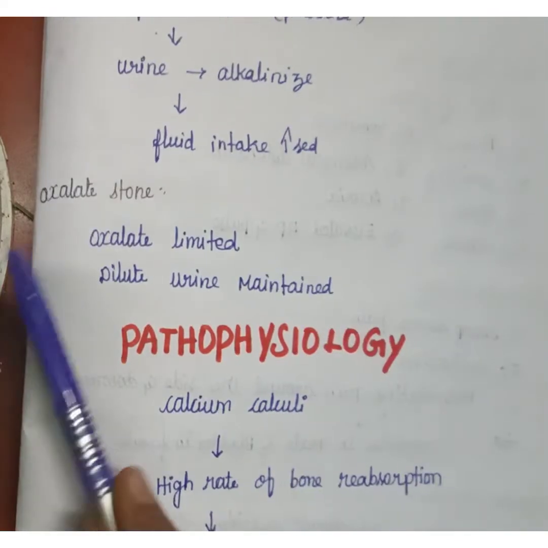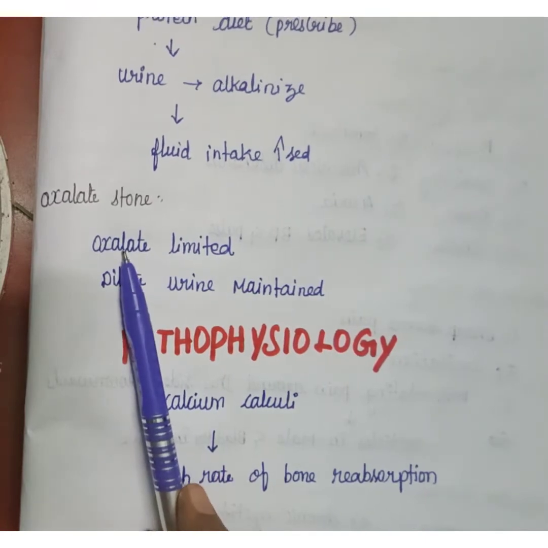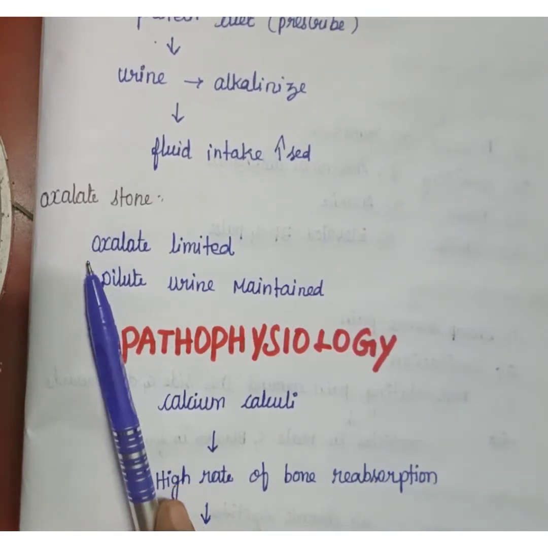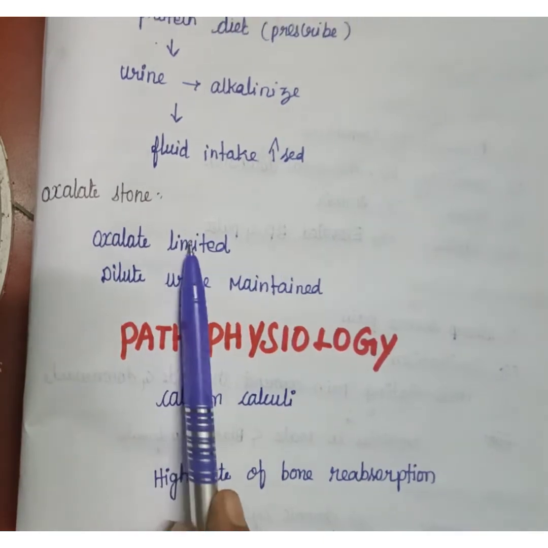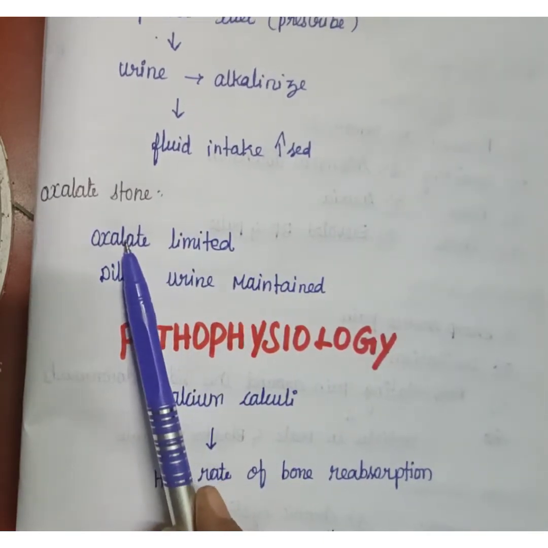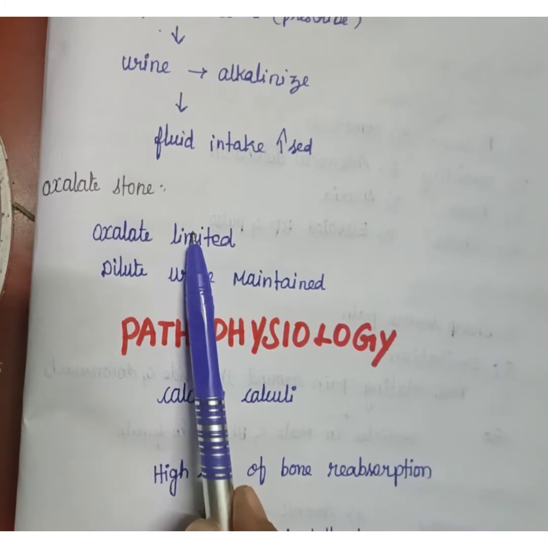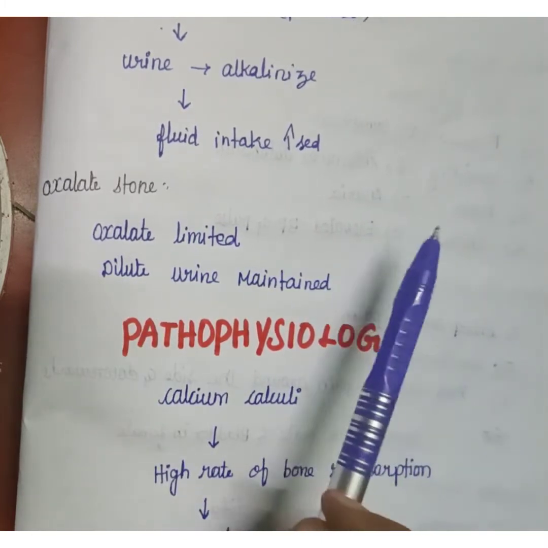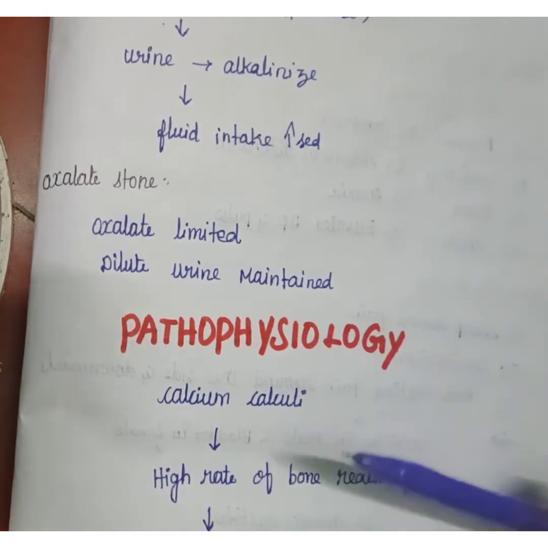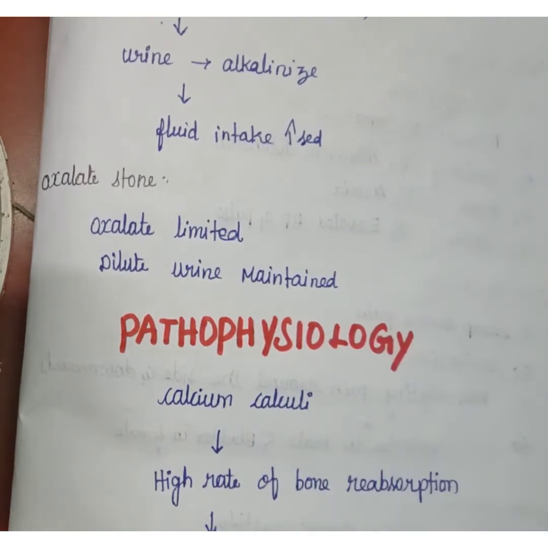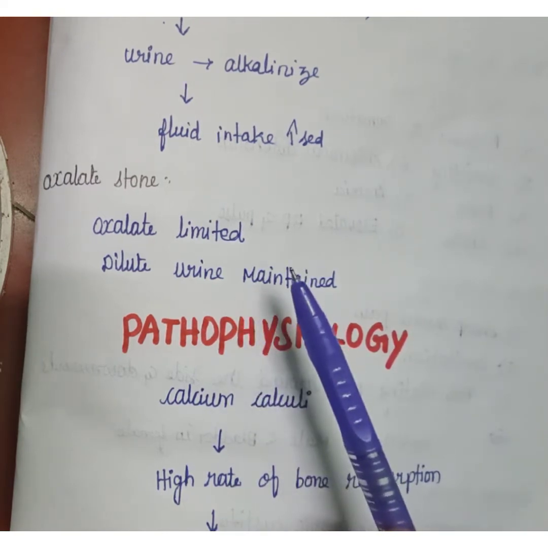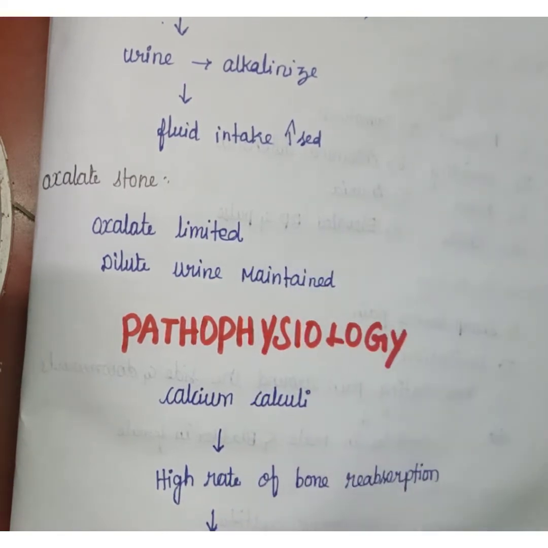Next one is oxalate stone. In oxalate stone, dilute urine is maintained and the intake of oxalate should be limited. Foods which are high in oxalate are spinach, strawberries, chocolate, tea and wheat grain.